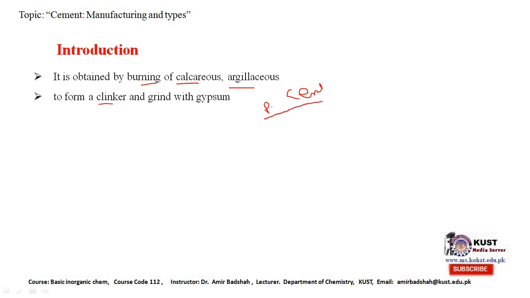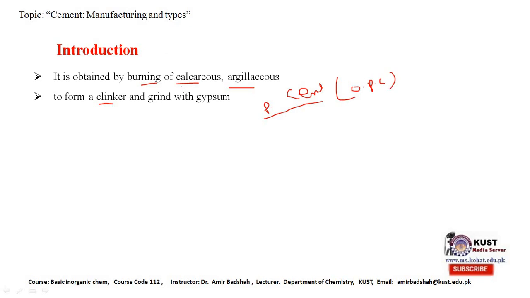Because its color resembles the stones of the area of Portland, so that's why it is called Portland cement. But commonly we will remember its name as ordinary Portland cement, or OPC.